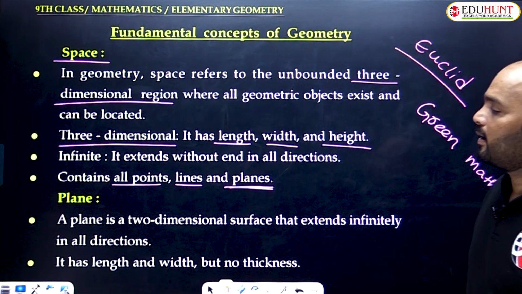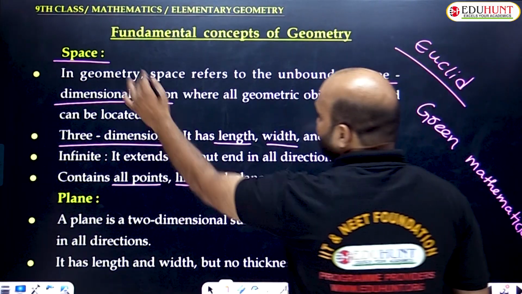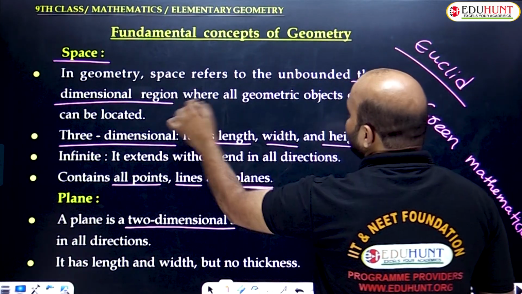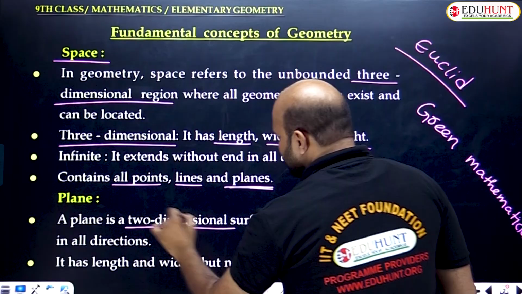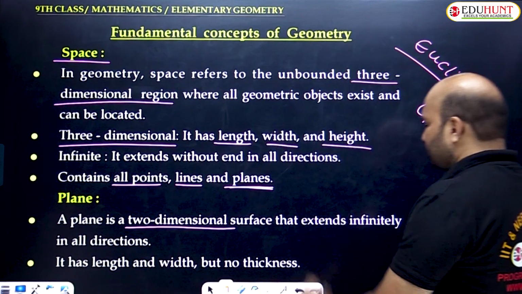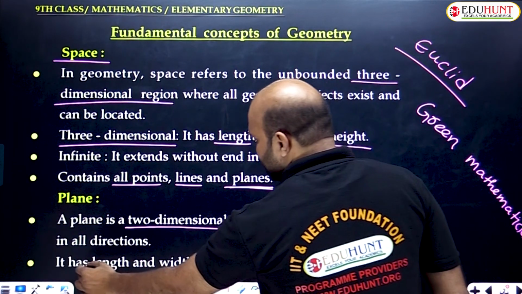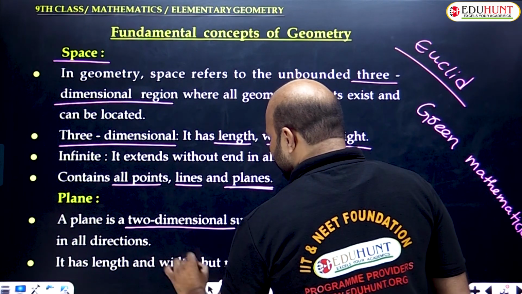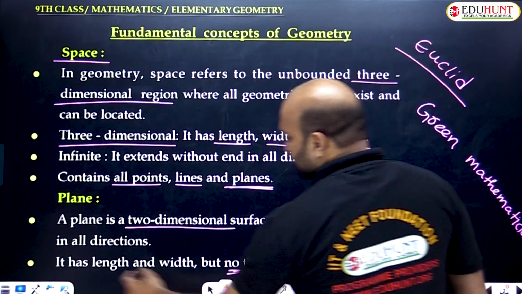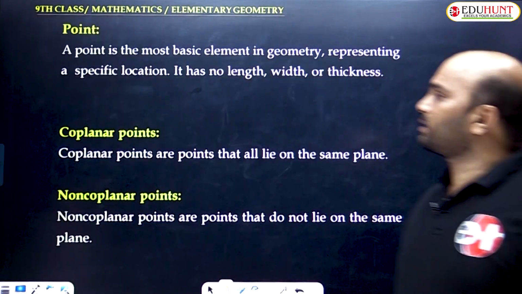Next one is the plane. A plane is a two-dimensional surface. What is the difference between space and plane? A plane is a two-dimensional surface, but space is a three-dimensional region. A plane extends infinitely in all directions. Two-dimensional means it has length and width but not thickness. Am I clear?